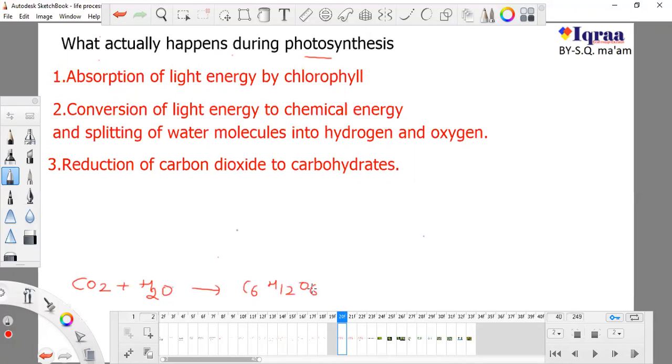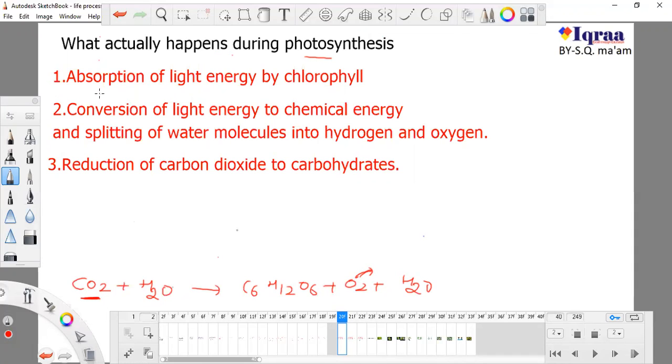Photosynthesis. So this is the oxygen utilized by us, released by plant, and this is the carbon dioxide utilized by plant, released by us. And this is oxygen released by plant and utilized by us.